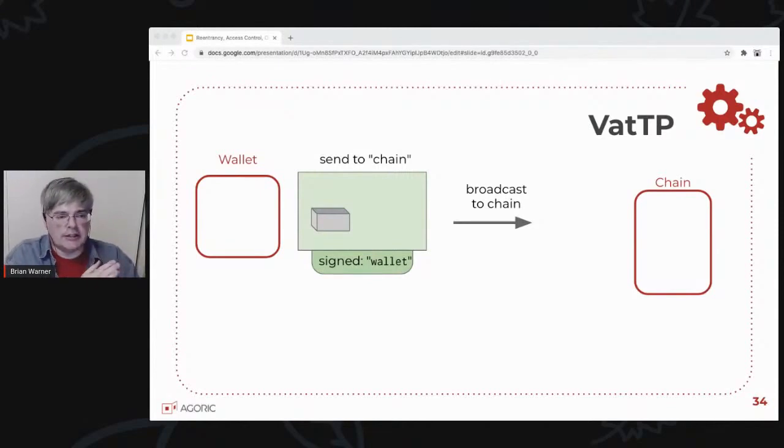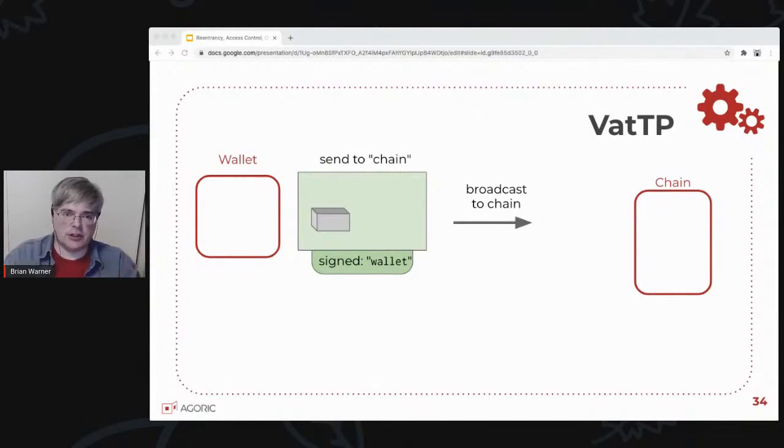When a solo machine sends a message to a blockchain, it needs to be delivered as a signed transaction. It's going to be signed by a key that is held by the wallet machine as a whole. It's not any individual object on here. It's the machine talking to another machine, and this is a different layer of abstraction than the objects. So the VAT-TP layer in this case is going to take all of the bytes that it's been instructed to send to the chain, sign it with the wallet key, and broadcast it as a transaction. The miners, the validators on the chain will receive that.